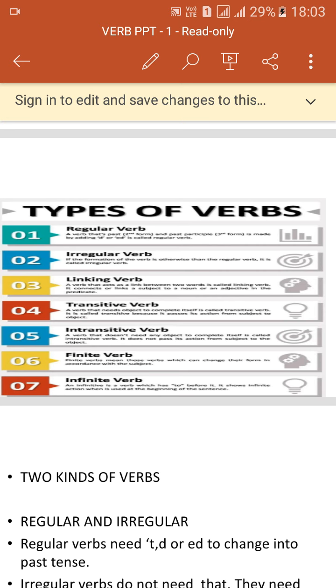But I'm still telling you, I am continuing with the sentence patterns, and after verbs we'll move to adjectives.